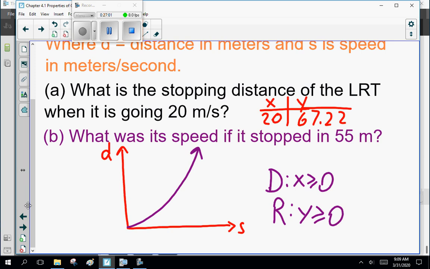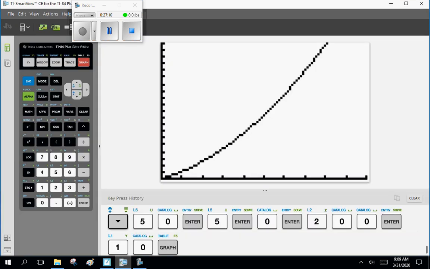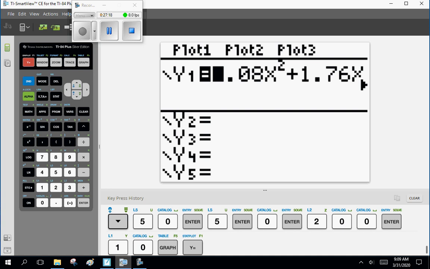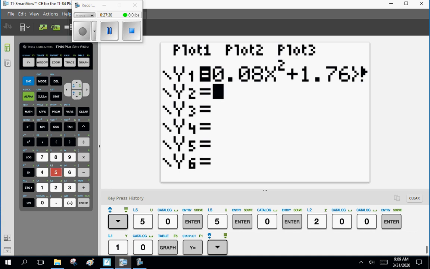Now, the last question, what was the speed if it stopped in 55 meters? Well, displacement is 55. What's your x value? Well, how do you do that? Well, remember the beauty of graphing calculators? y2 is 55.